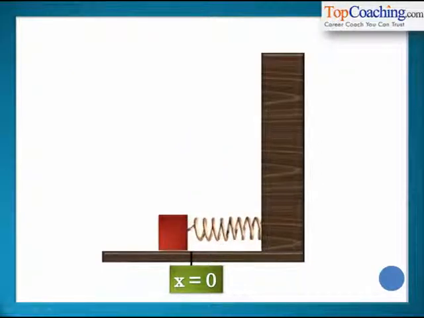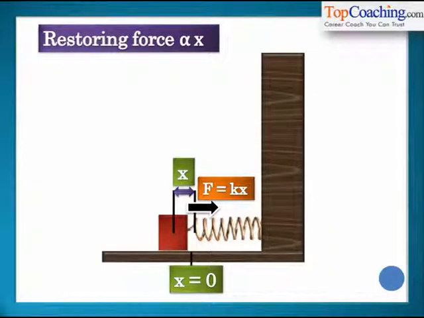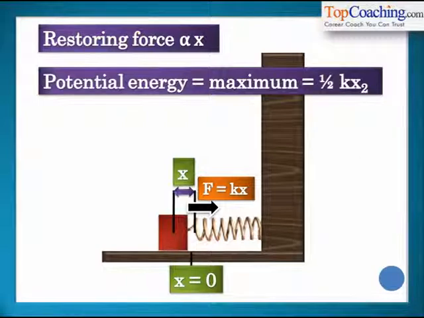It moves to the left and again expands the spring. When it expands the spring, it again expands the spring by the same distance x. And again, the spring makes a force F equal to kx act on the block towards the right. And this is the restoring force that is proportional to x. So as you can see, the block again gets a potential energy half kx square and it keeps on moving like this. So this motion keeps on repeating.